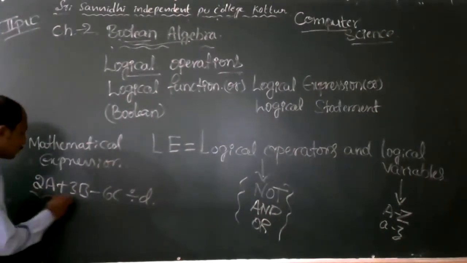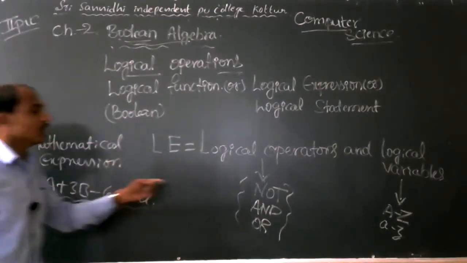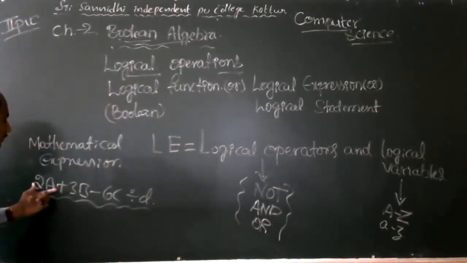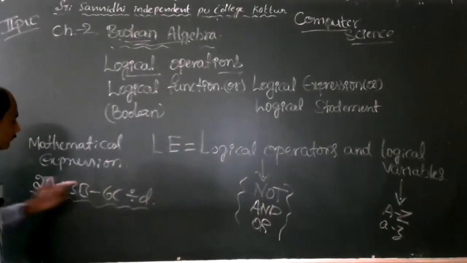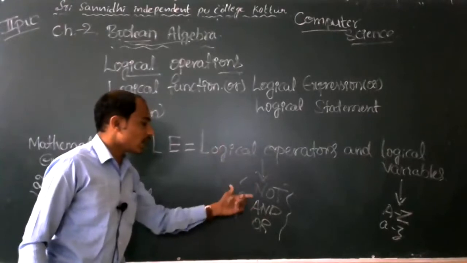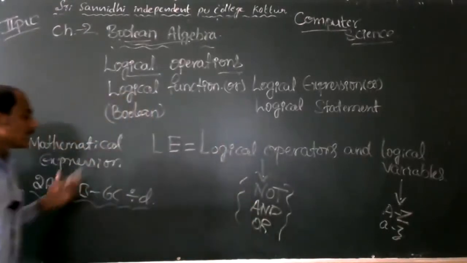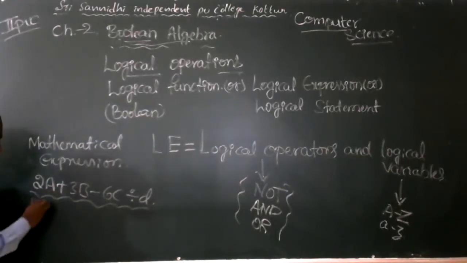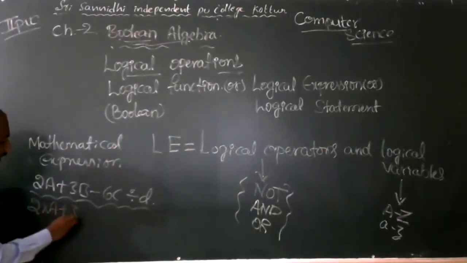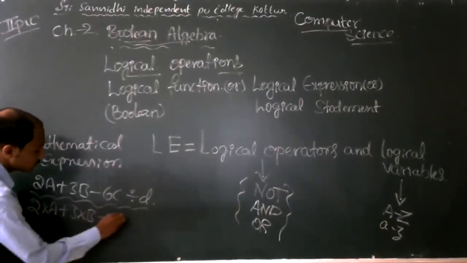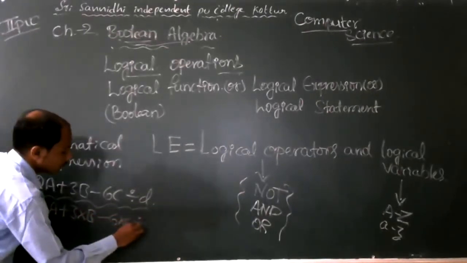A Boolean expression is different from a mathematical expression, because these operators are mathematical operators, but logical operators are different: and, or, not are the logical operators. The expression expands as 2 into a plus 3 into b minus 6 into c divide d.